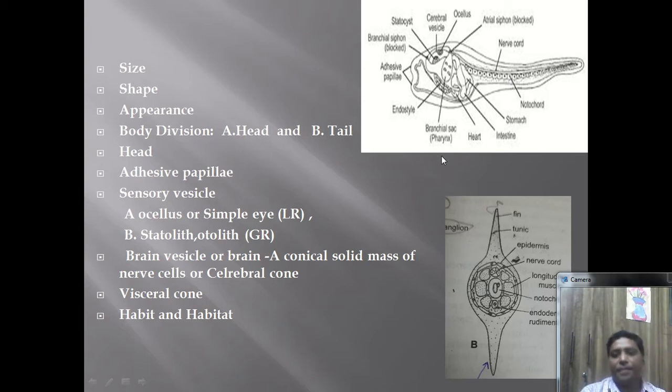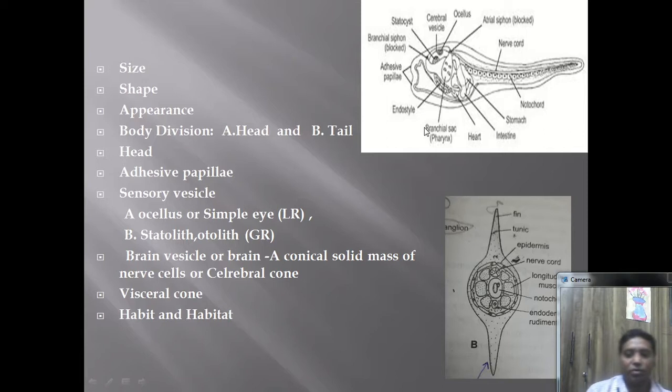Now the habitat is again important. Already I discussed that this organism is a marine organism. It is pelagic in nature. It is highly active for 1 to 3 hours. Later on the metamorphosis occurs. During the course of metamorphosis, this caudal portion gets twisted and the tail portion gets cast off, and regressive metamorphosis is seen, and this papilla gets attached to any substratum.